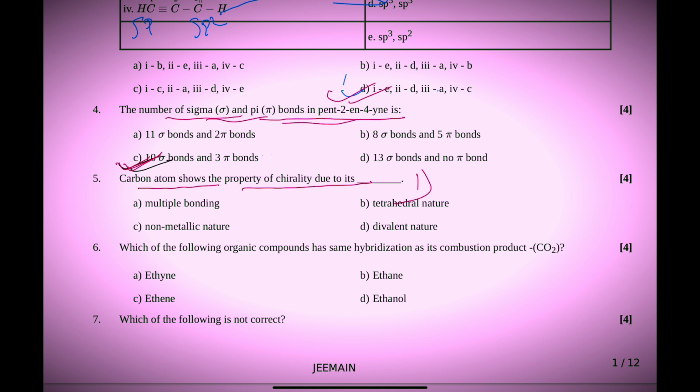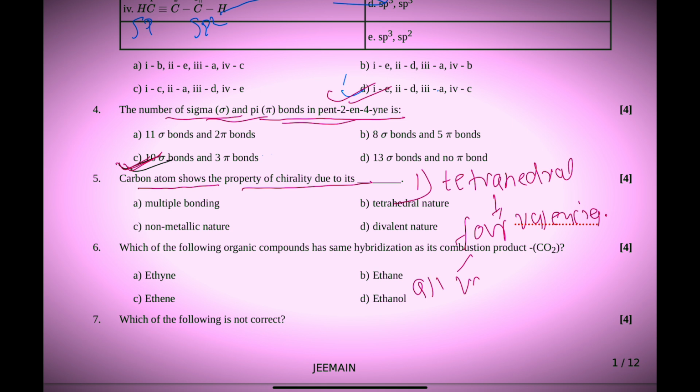First, you can say tetrahedral. Simply, you can say four valencies. And chirality: all four valencies are different.